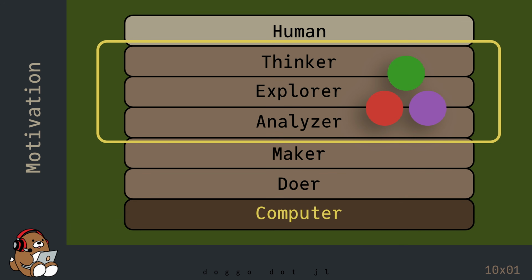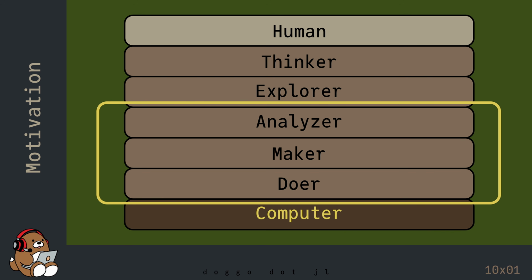If your aspiration is to become a theoretical and/or academic scientist, to work on cutting-edge research in math and/or science, then Julia may be a good choice for you. On the other hand, if your aspiration is to become a professional software developer to work in industry, to create commercial products and/or services, then Julia may not be a good choice for you, at least not as a first language.